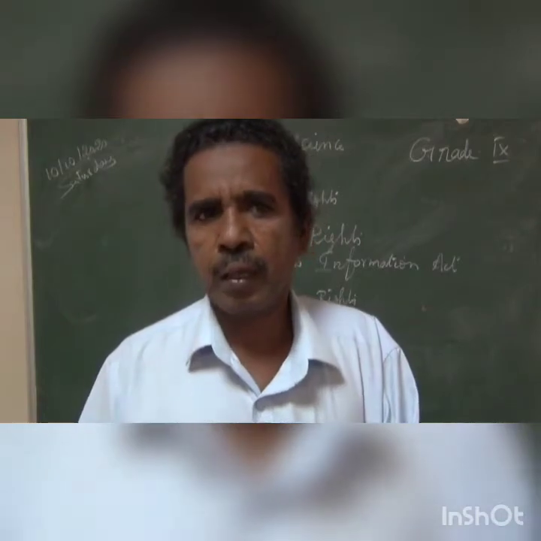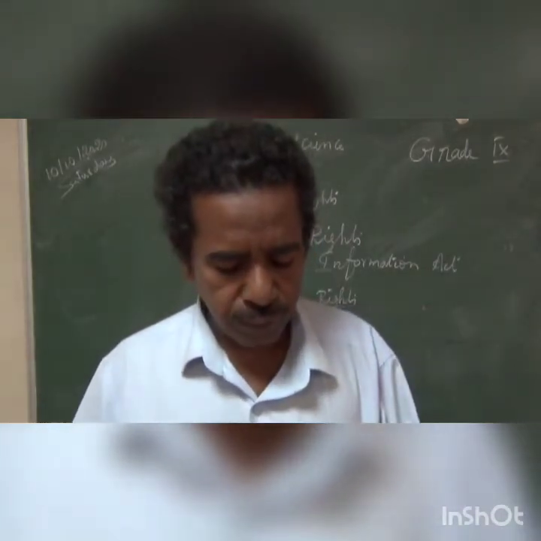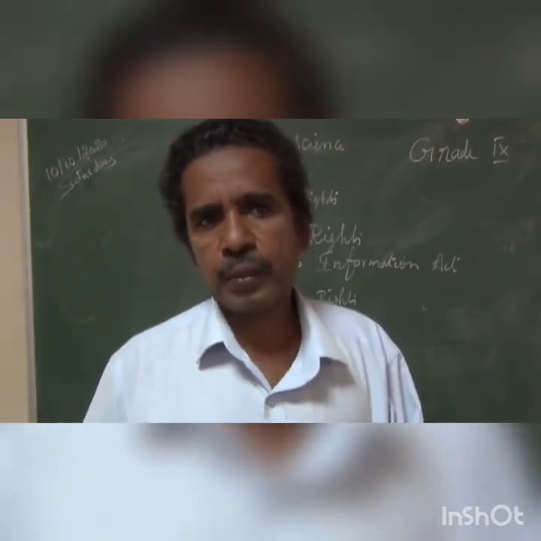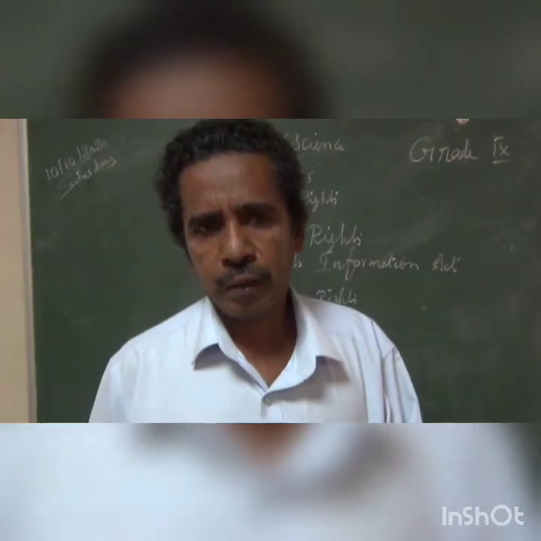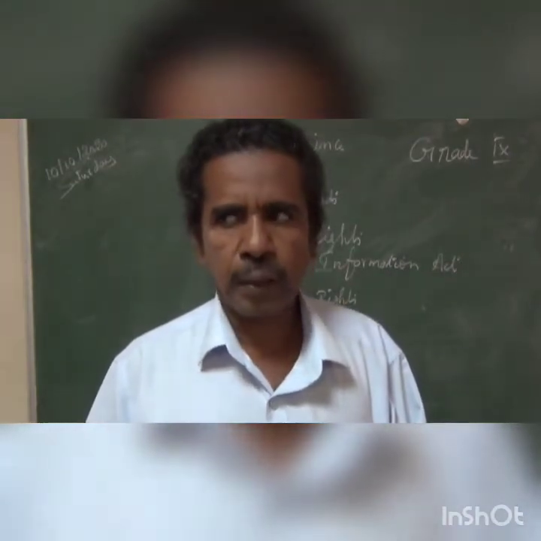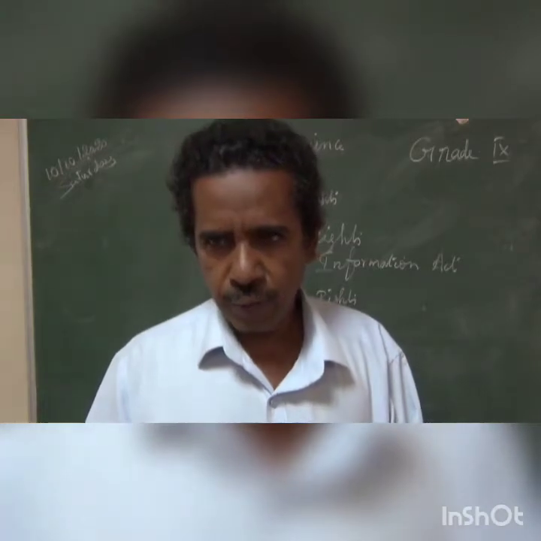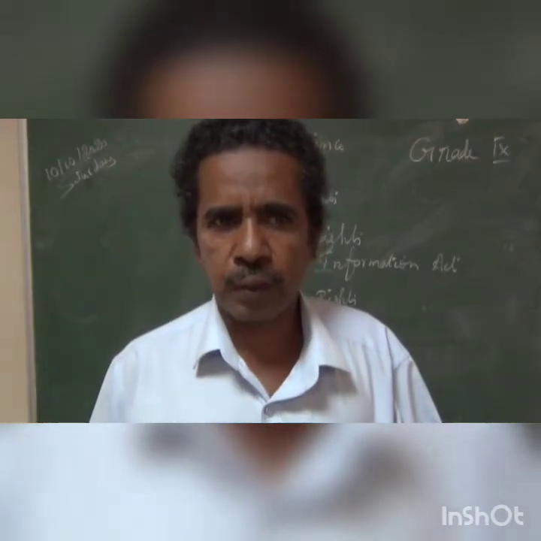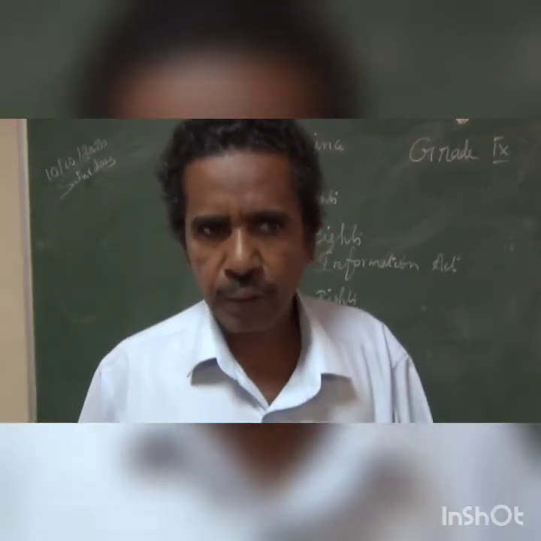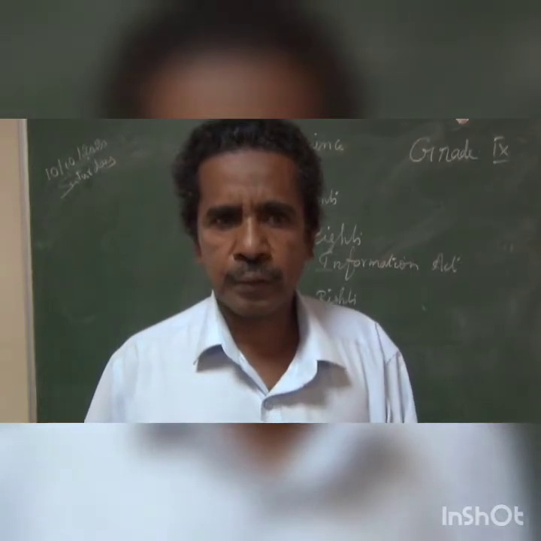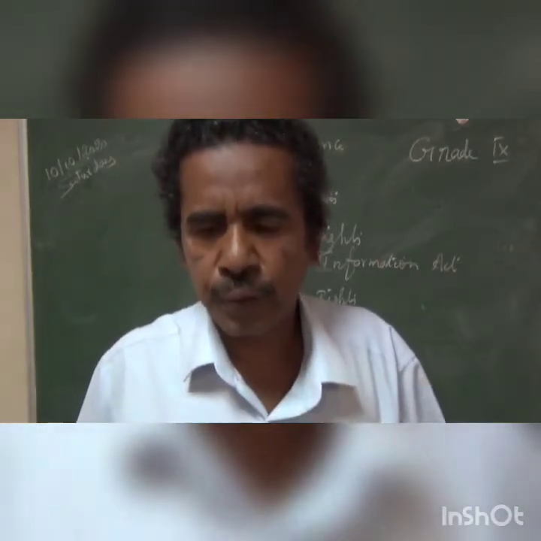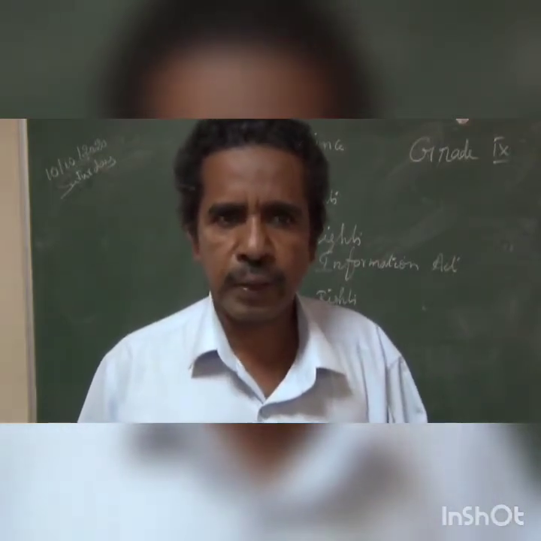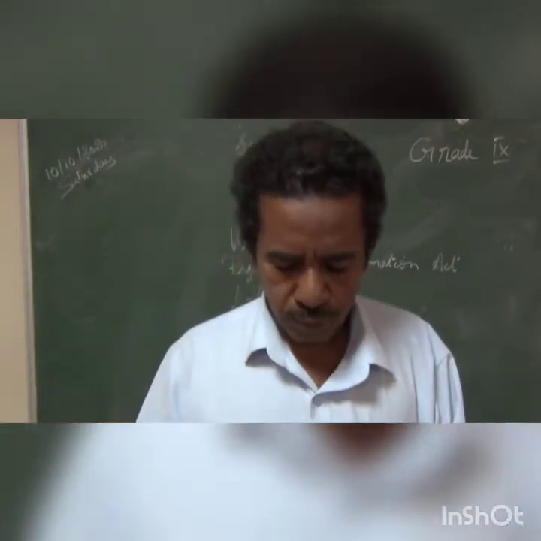Through the court, we can appeal to get the information about the particular institution or officer. That is the Right to Information Act. If you want information about a particular institution or officer, you have to send the application with the date through registered post, and you should get the reply within 30 days. If you do not get the reply within 30 days, you can appeal through the court.